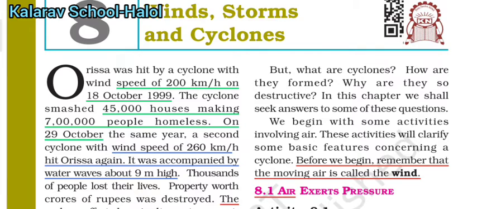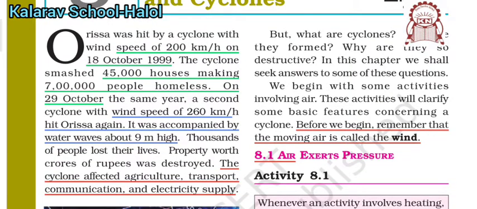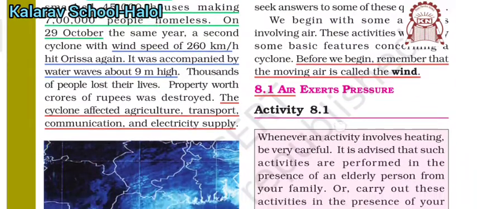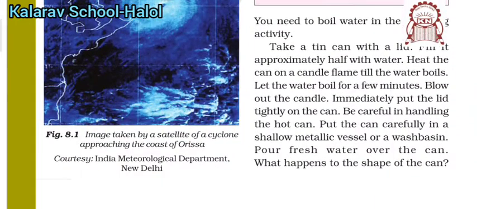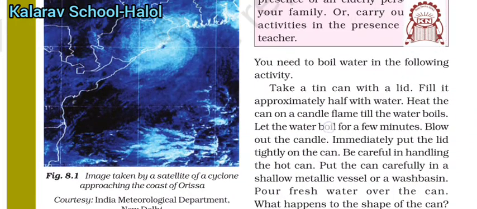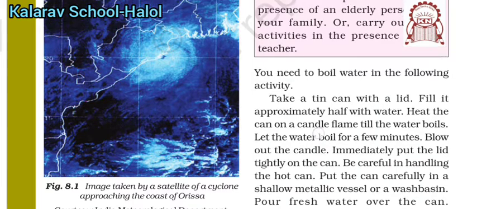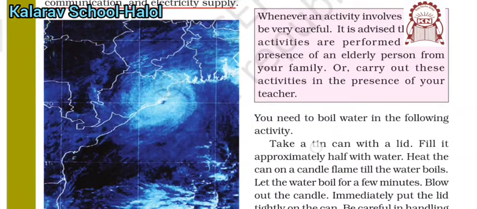Some people lost their lives due to the cyclone. They also destroyed property worth rupees crores. So cyclones have very vast effects on our day-to-day life, which means cyclones affect our agriculture, transport, communication and electricity supply. Here you can see a picture showing how a cyclone approaches the coast of Odisha.